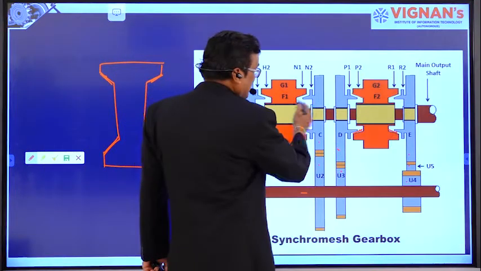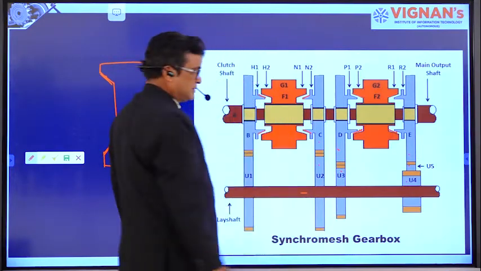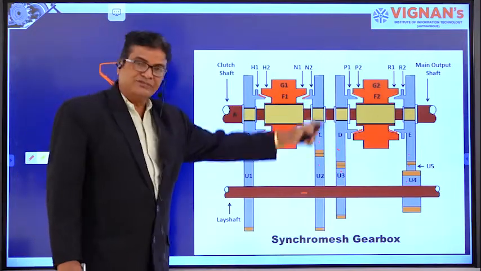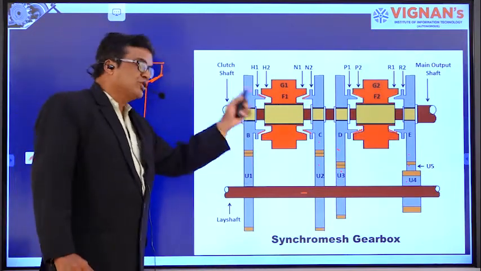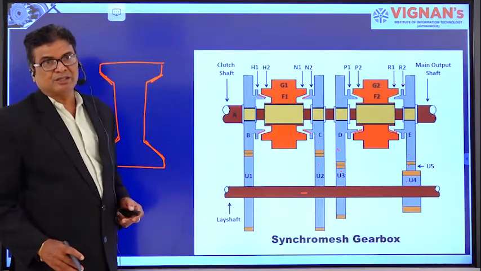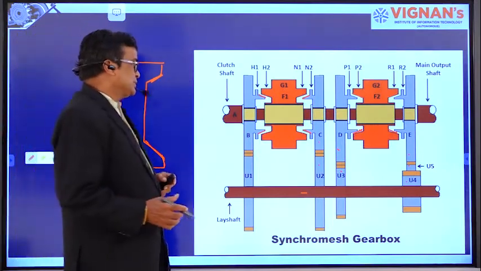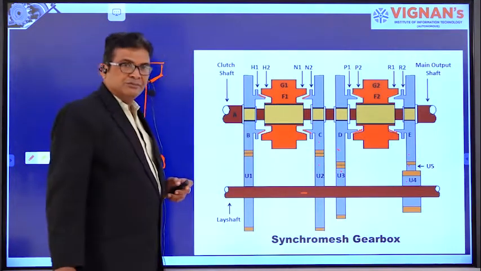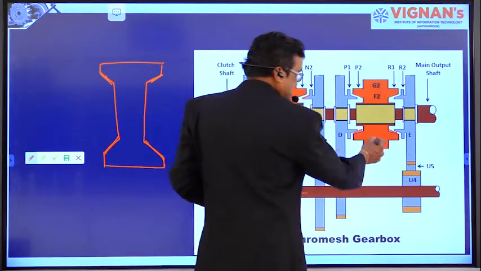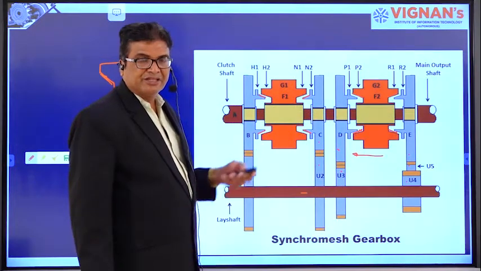Here the gear wheels are also having tapered surfaces. Right? This point you have to note down. The gear wheels on the main shaft and the synchromesh devices are having the tapered surfaces, two on the top and two on the bottom. Right. Now, whenever you want to get a particular speed, let us say the first speed, the particular synchromesh device is thrown onto the particular required gear, that is the first gear, right.